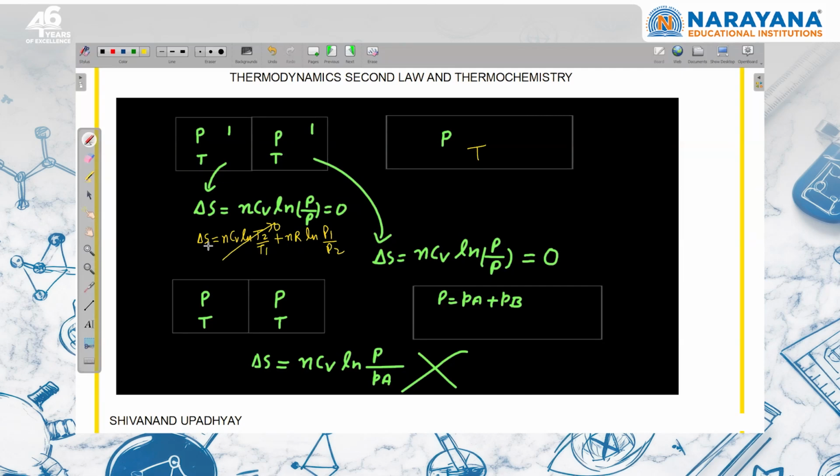If I'm writing that, what is the entropy change for the gas present in this part? Initial pressure of this is P, and this is also P. Gas is same, so pressure is not changing here. So here P1 and P2 is same. This value will be 1. So this is also equal to 0.